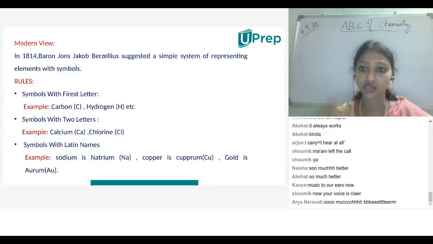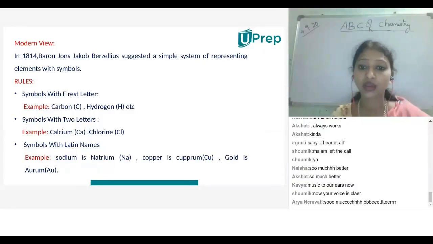And it's tedious, and too much energy is required to draw the pictures to represent a big chain of carbon compounds like carbohydrates. Carbohydrates have a big number of carbons, hydrogens and oxygens. To draw the pictorial representation of each and every element is very tedious and very difficult to remember. So keeping all those things in consideration, Jacob Berzelius has given some rules.